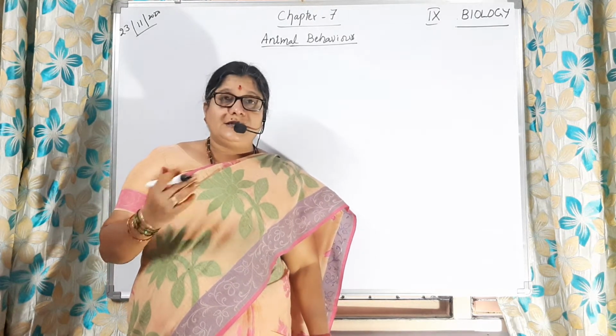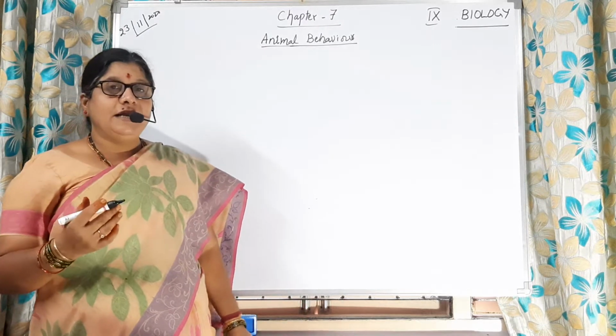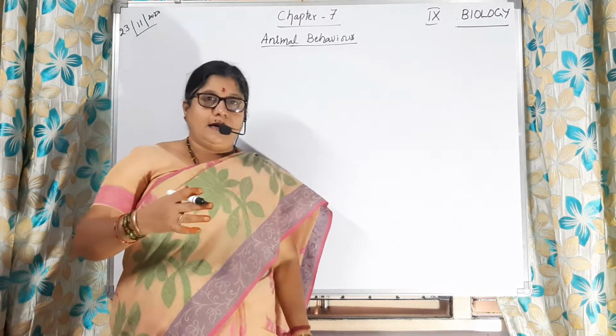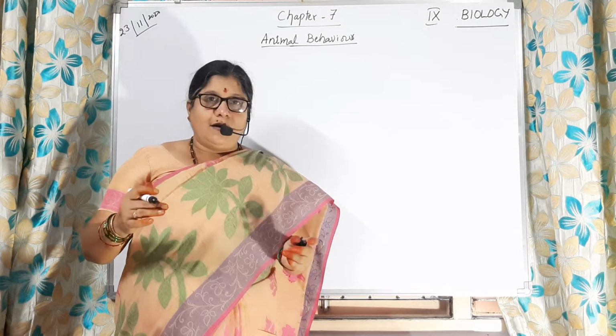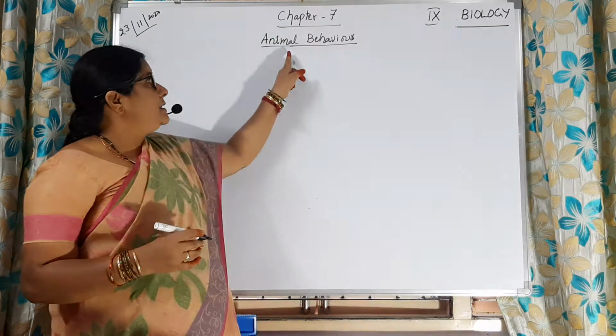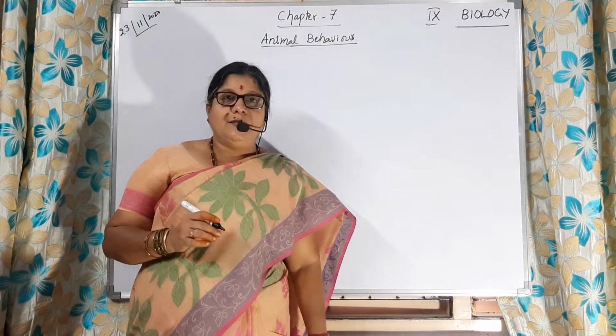So let us try to understand these animals, how scientifically they are going to be interacting with the environment, that is abiotic environment, and what is the use, all that we are going to discuss in this lesson, animal behavior. So what is meant by animal behavior?